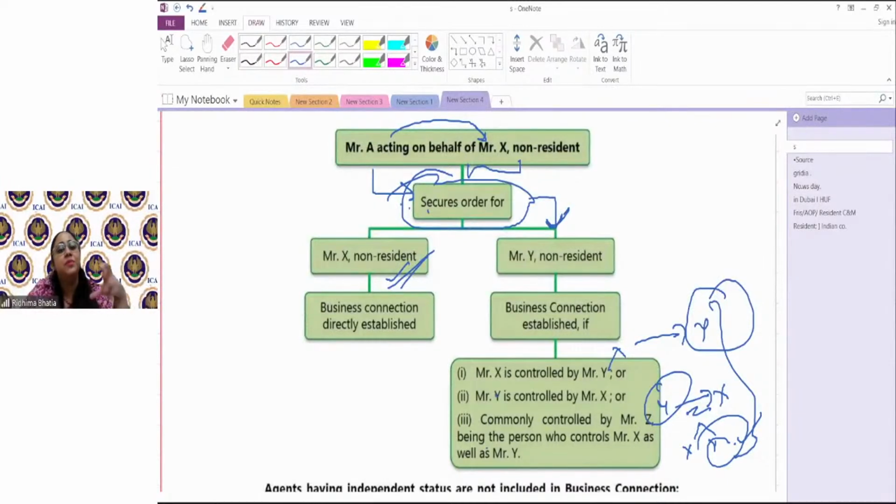And once the business connection is established, whatever income is getting generated from that business connection would be taxed in India. So, Joy Inc. is a US company. Now that company has multi-geographical operations.